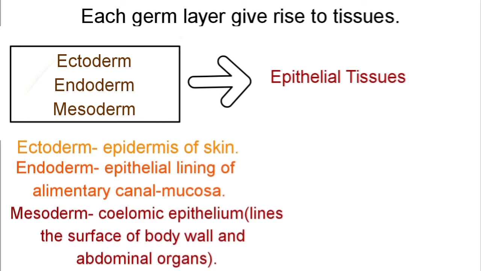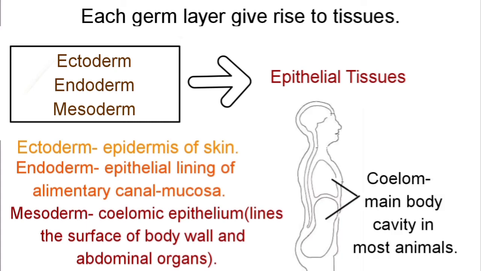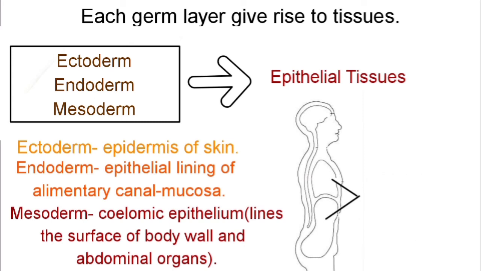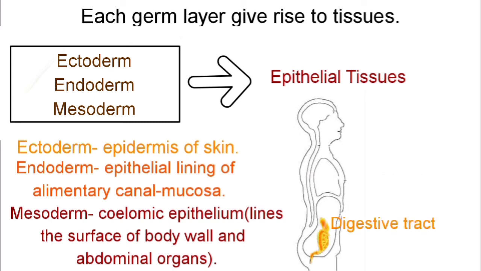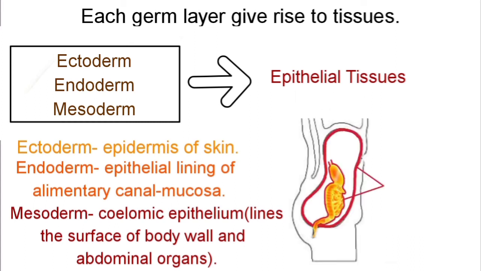And the last one, that is the mesoderm, gives rise to our coelomic epithelium. We know coelom is the main body cavity in most animals including humans. It is the cavity that contains our digestive tract and our other organs. This coelom is lined with coelomic epithelium that is derived from mesoderm. This coelomic epithelium lines the surface of the body wall and the abdominal organs,